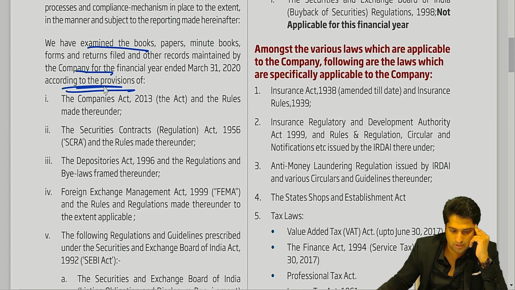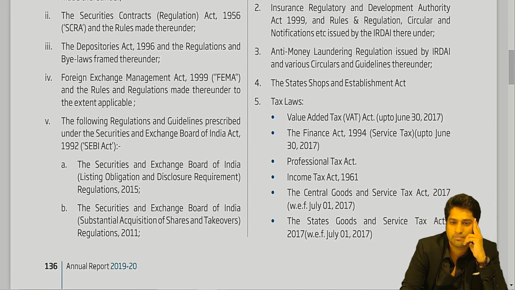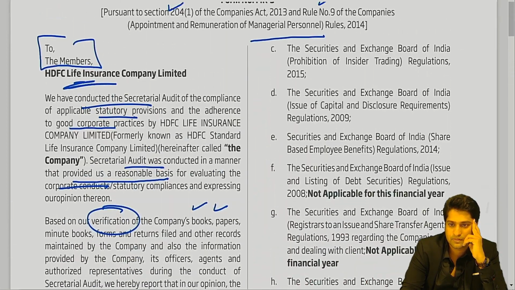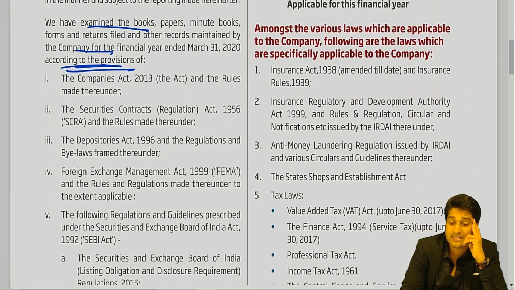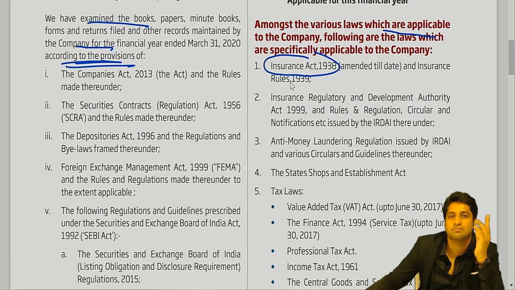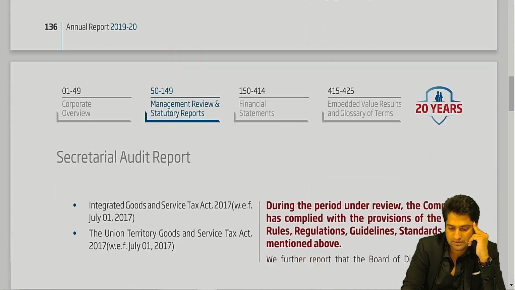We have examined the books, returns, etc., maintained by the company according to the provisions of so and so. Then they're giving you all this: Companies Act, SCRA, Depositories, FEMA, all the SEBI regulations. Then sector-specific laws. Yes or no? Apart from the Companies Act, etc., they go to sector-specific laws. For example, HDFC Life. Can I say it's a life insurance company? So IRDA laws will apply. Yes, sir. So these are sector-specific laws. Then shops and establishment, tax laws, everything is followed.